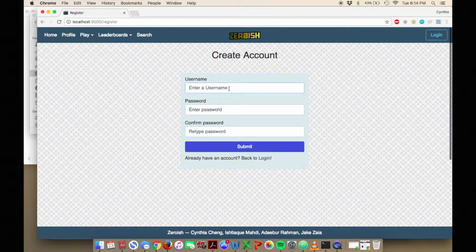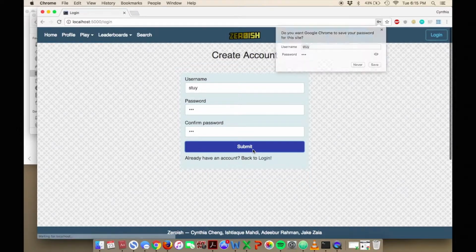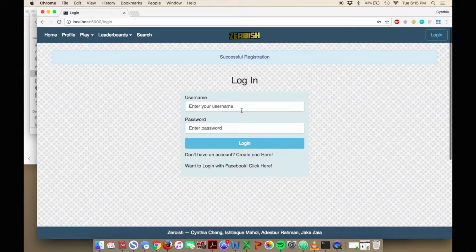Username can be anything you'd like. We can call it Sty, and our password can be anything you'd like. And it's all encrypted in our database, so that's good. And we can log in with your username and your password.